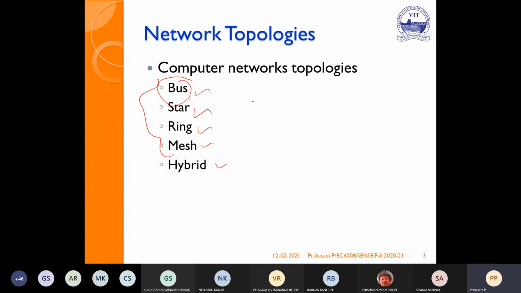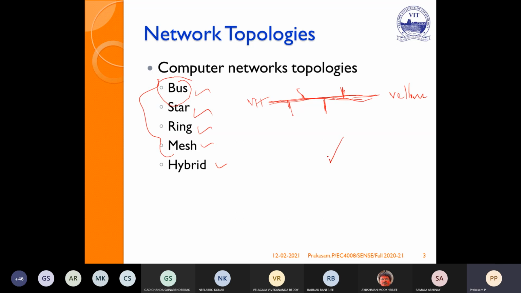What is bus topology? Let us consider the bus we are taking from VIT to Vellore. Bus topology contains a single path. If you are going by bus, you can connect Chittoor bus stand, then Vadapalayar Koil, then some other bus stops will be there. The meaning is that in a single central cable, you can connect many terminals like this. So this is the bus topology.